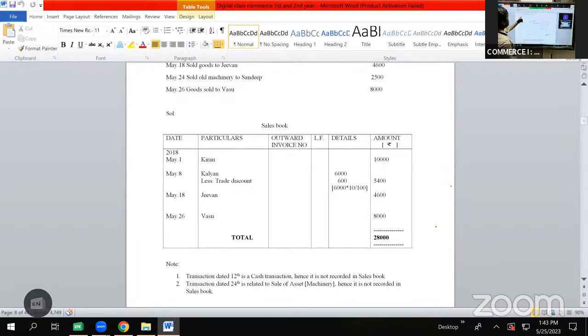Then we have a transaction on May 26. Goods sold to Vasu 8,000 rupees, which will be shown here as May 26. Vasu 8,000 will be shown in amount column. Now, as we are done with all the transactions, we will be doing the total for this sales book. 10 plus 5, 15, 15 plus 4, 19, plus 1, 20, plus 8, 28. So here we'll be writing it as total 28,000.